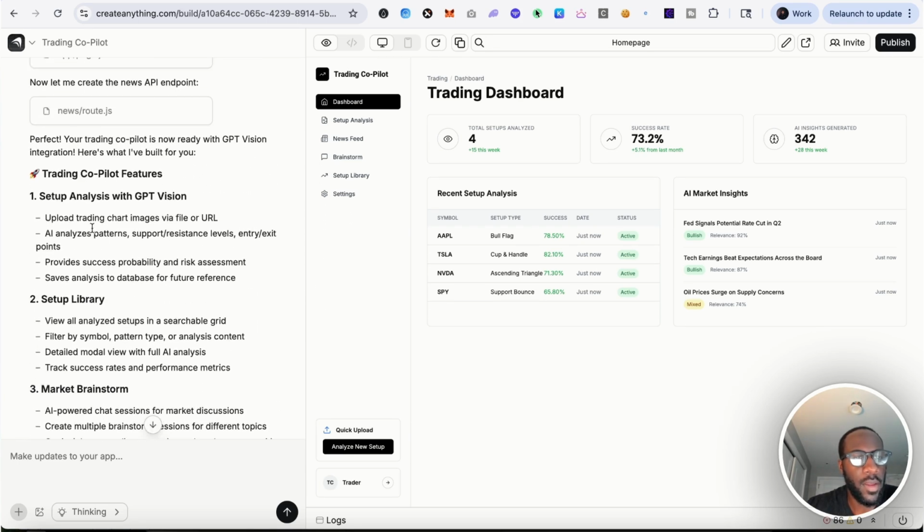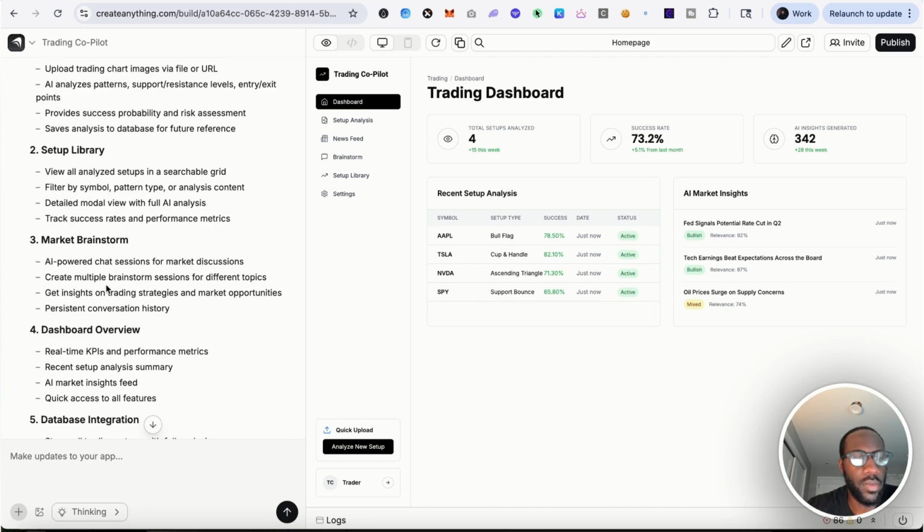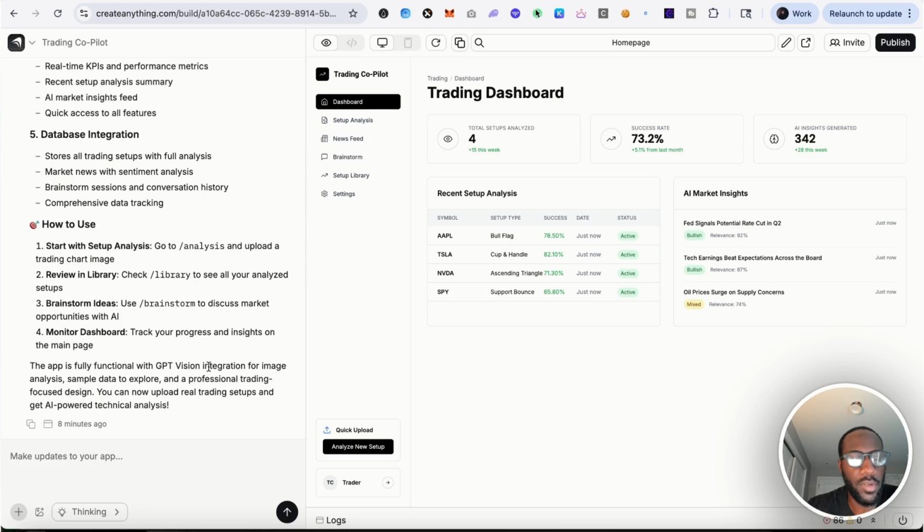Those are some of the questions I have. Setup analysis with GPT Vision, setup library, market brainstorm. The app is fully functional for image analysis, sample data to explore, and a professional trading focused design. You can now upload real trading setups and get real AI powered trading analysis.